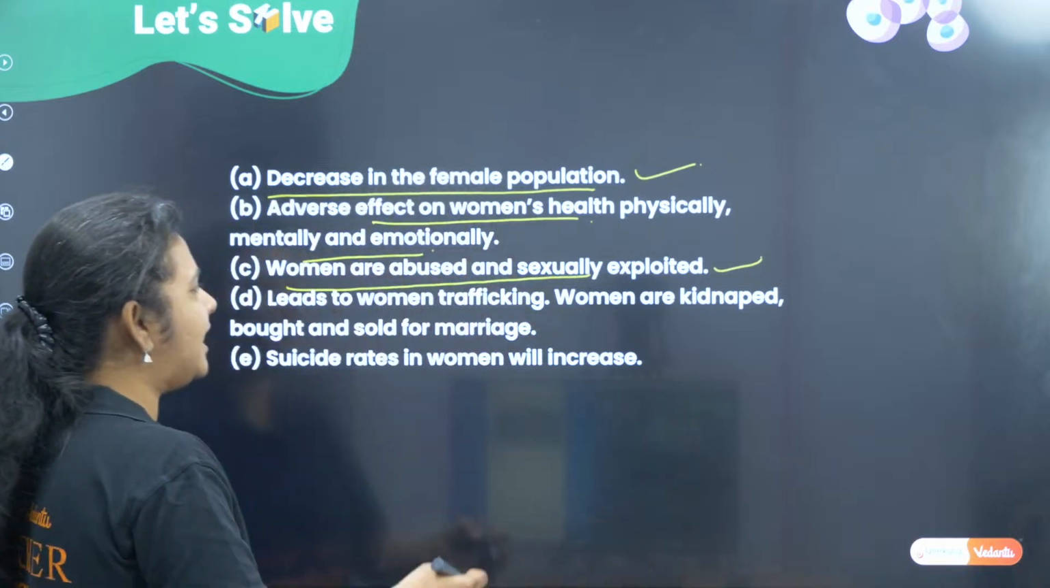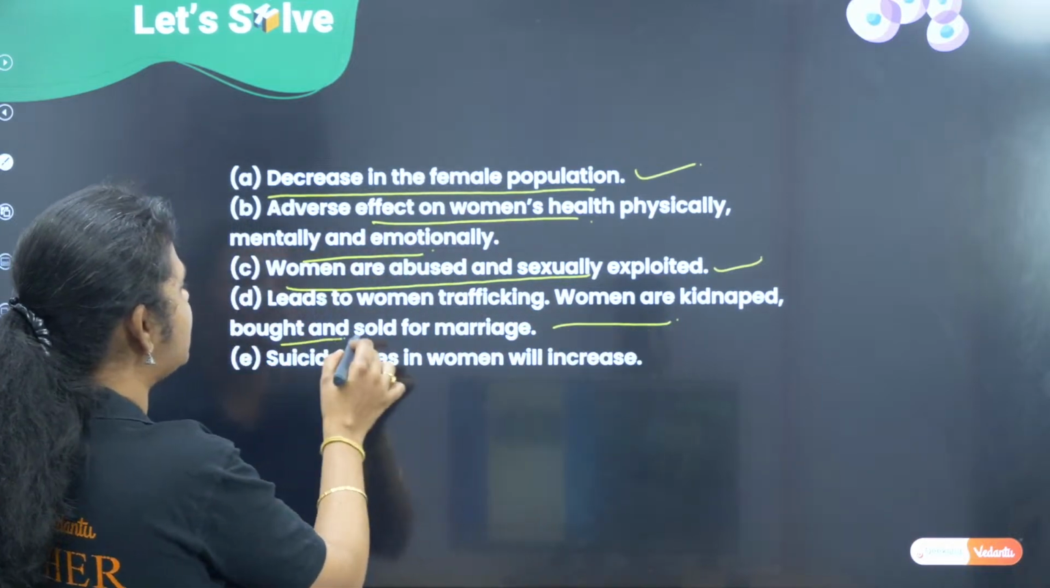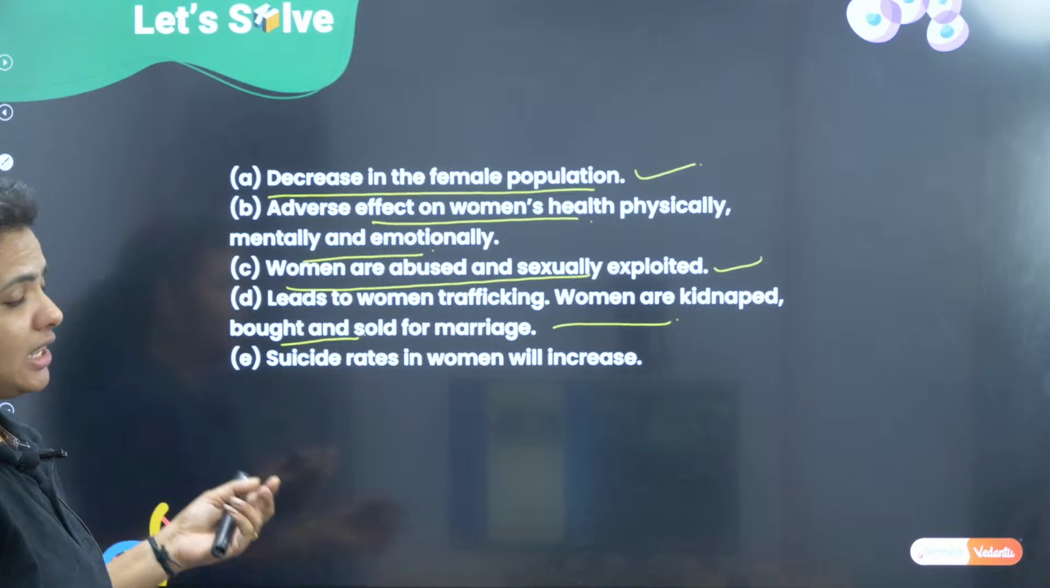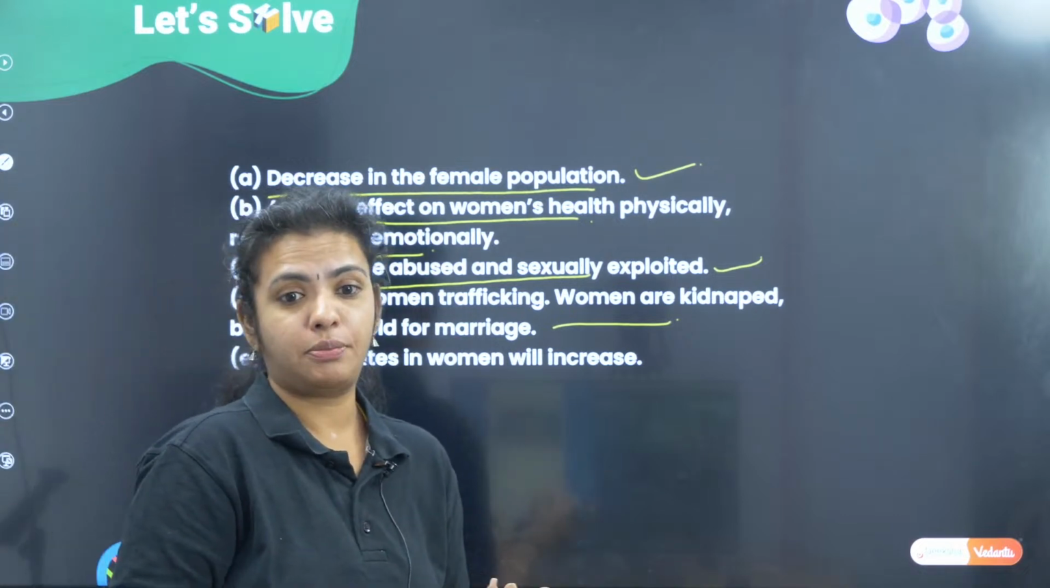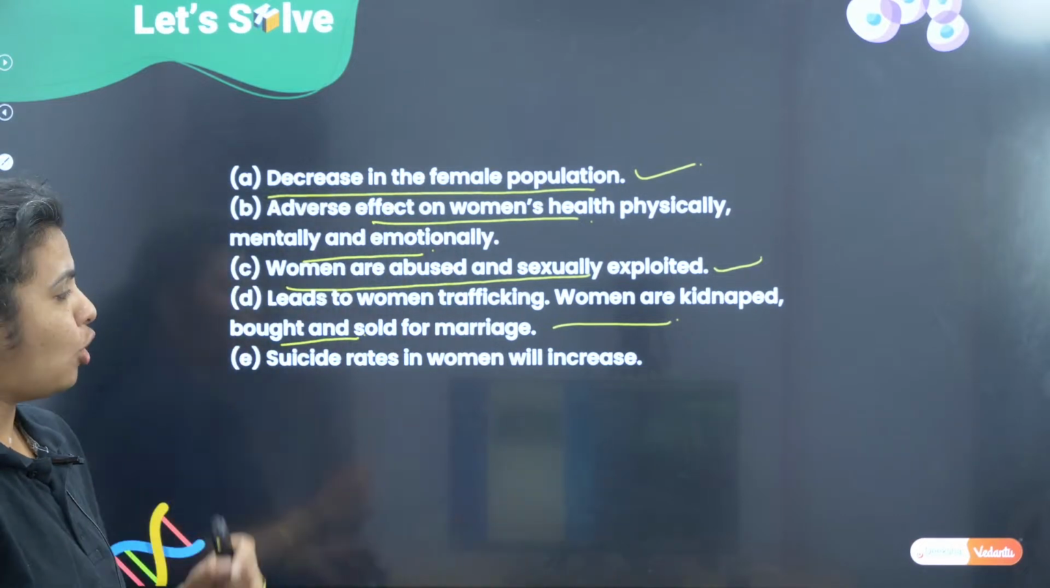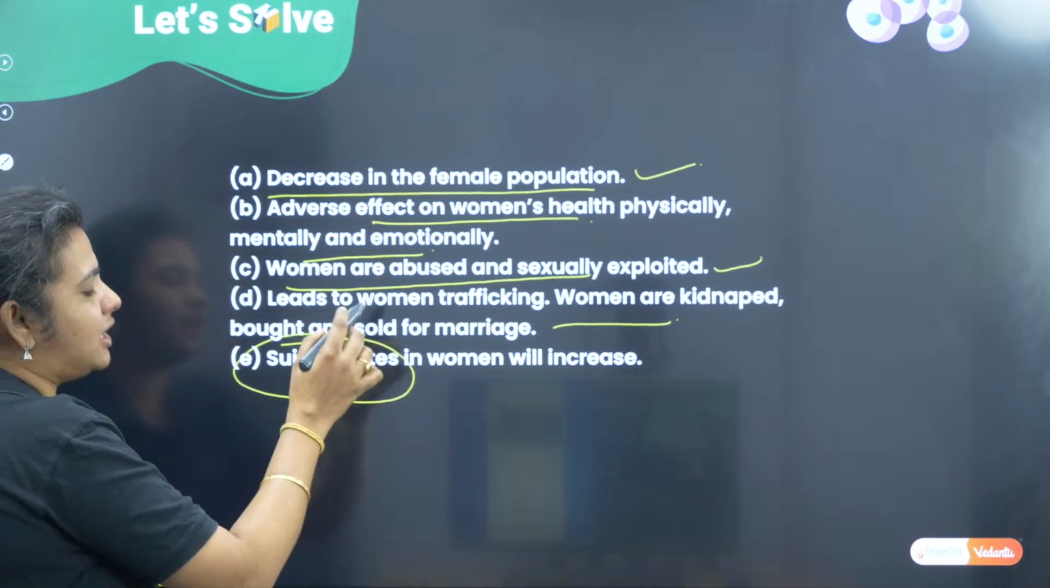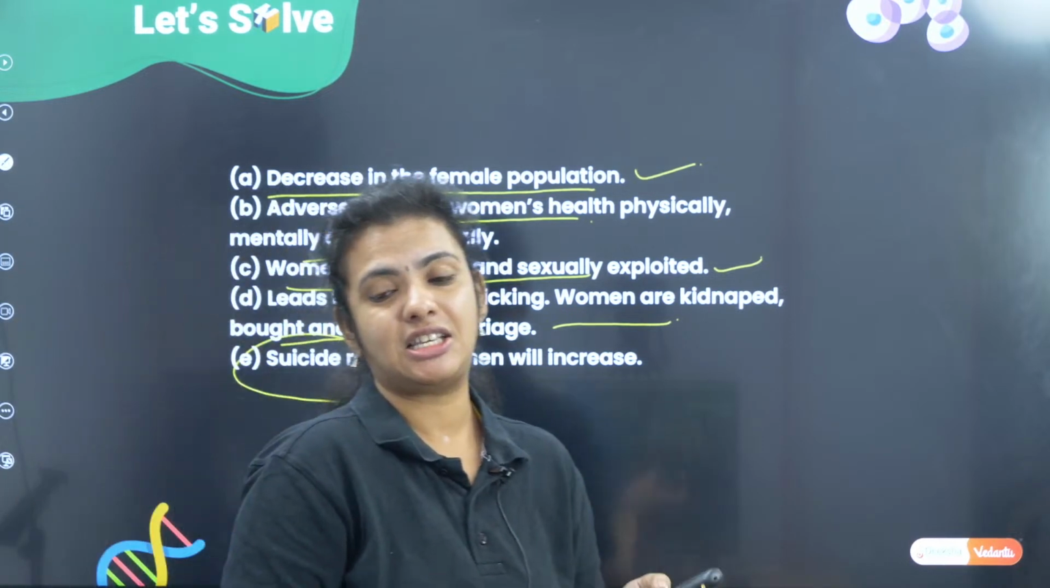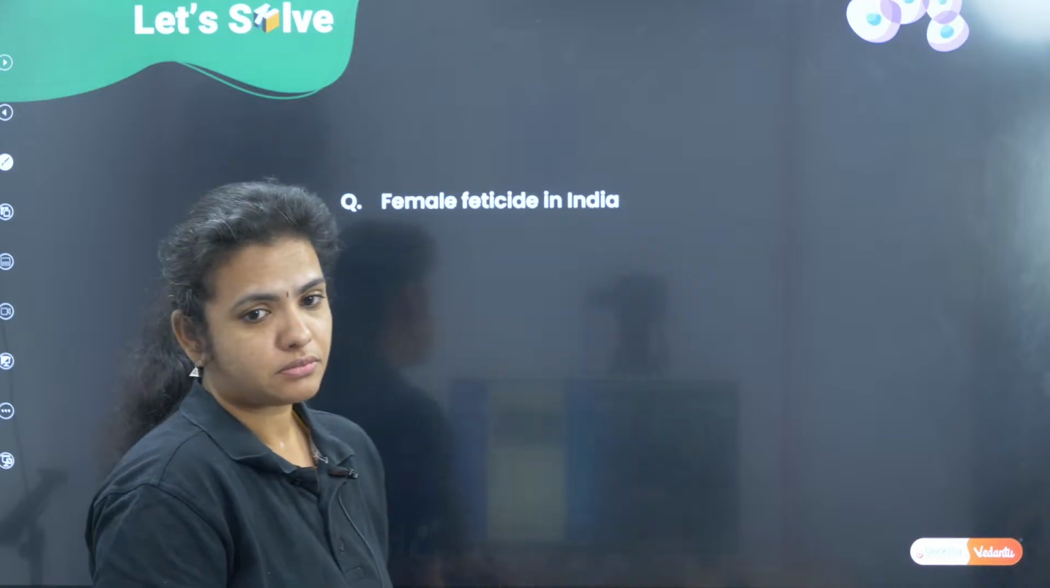Alright, so what has this led to? It has led to so many of the girls being kidnapped, brought and also sold for the purpose of marriage. So overall, what is happening is the suicide rate is increasing in the case of women.